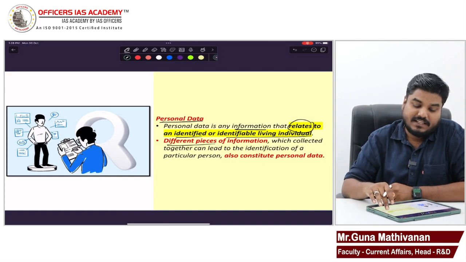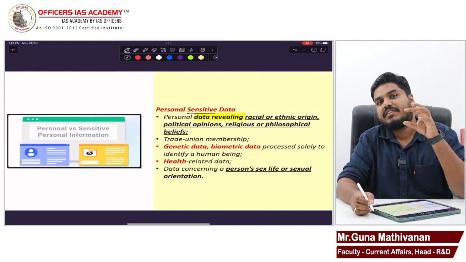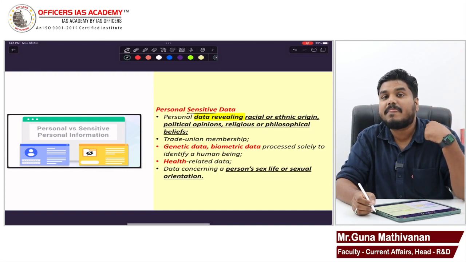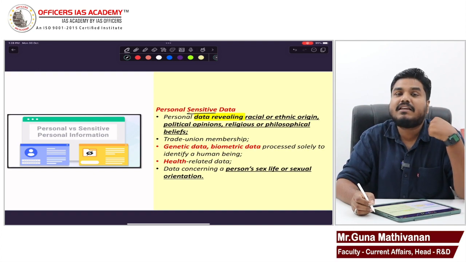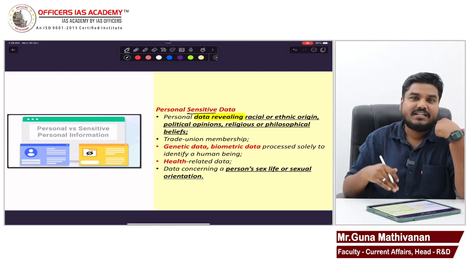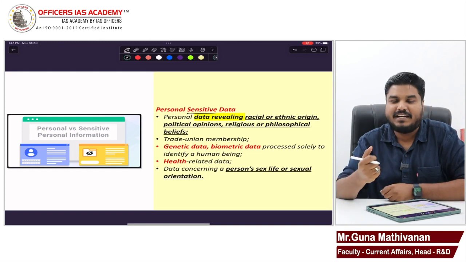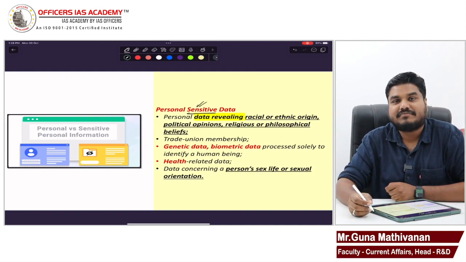Now, personal sensitive data. With that data, if some sensitive information, for example, my religion, my caste, my biometrics, my health information, genetic information, if we are able to identify all these, that is called personal sensitive data.